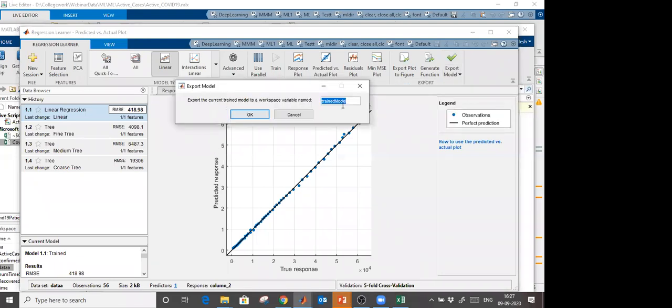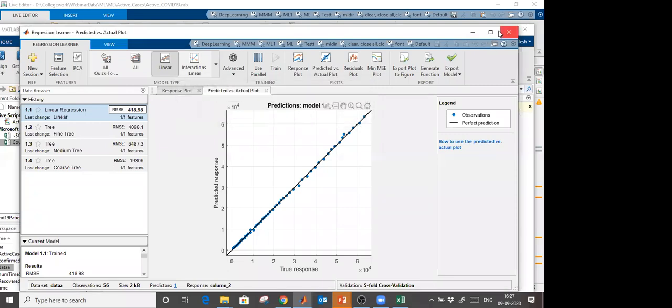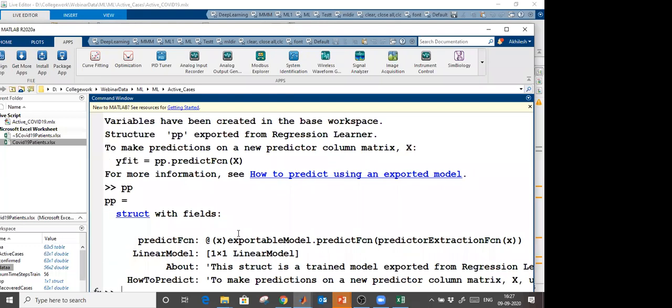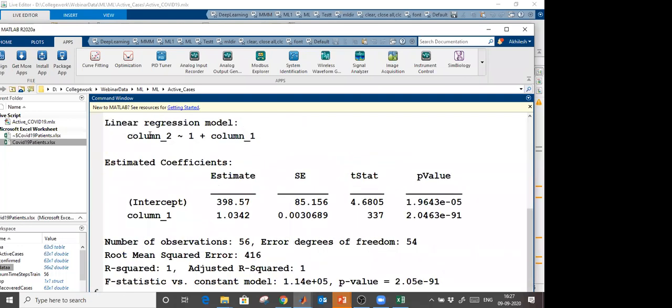And again, export this model. I am going to export it with the short name PP. And this is my model PP, and this is the linear model. If I type linear model, you will see what the model is. You see that this is the equation which is created. If you remember my first session, we discussed annotation of an equation. It means column 2 is equal to 398.57 plus 1.0342 into column 1. This is the equation. We didn't assign any equation.